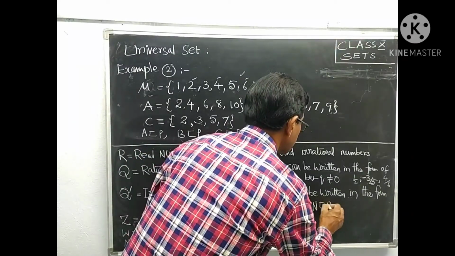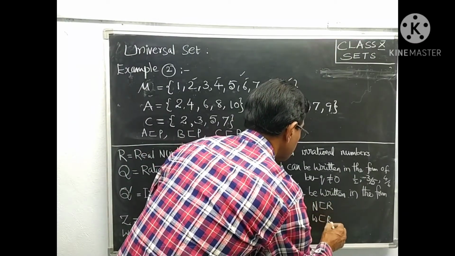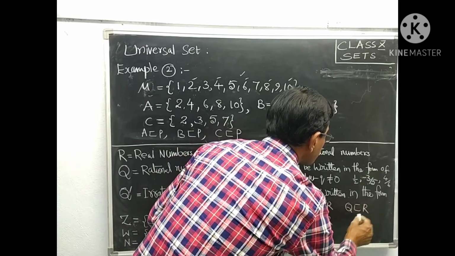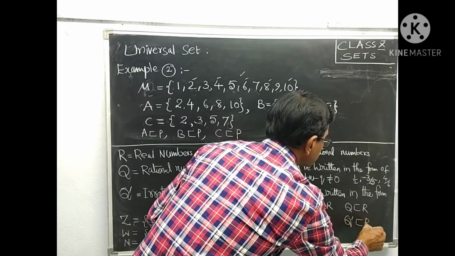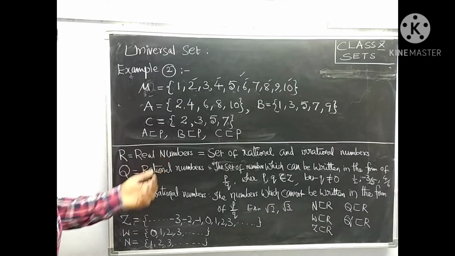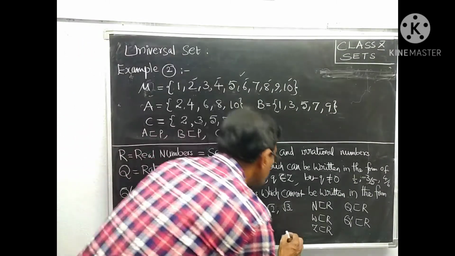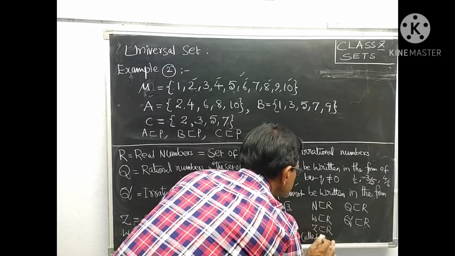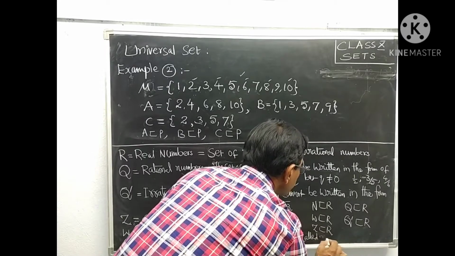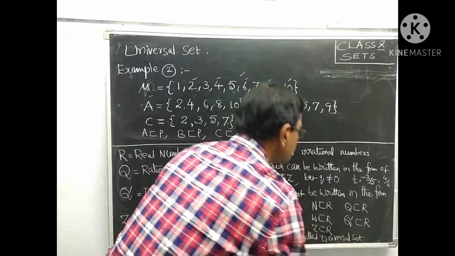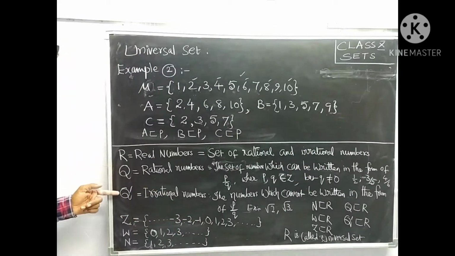N is a subset of R. W is a subset of R. Z is a subset of R. Q is a subset of R. Q dash is a subset of R. Therefore, R is called the universal set, mu, the universal set for Q, Q dash, Z, W and N.